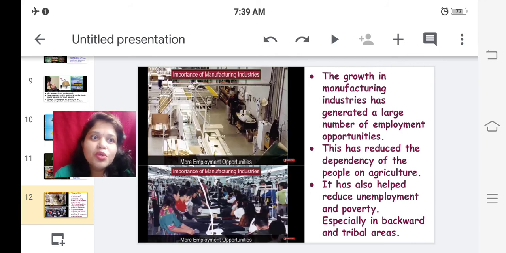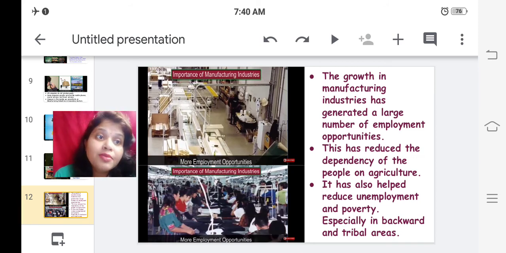This has reduced the dependency of people on agriculture. Not all the population of India is dependent on agriculture. People have diverted themselves to the employment or services provided by manufacturing industries.